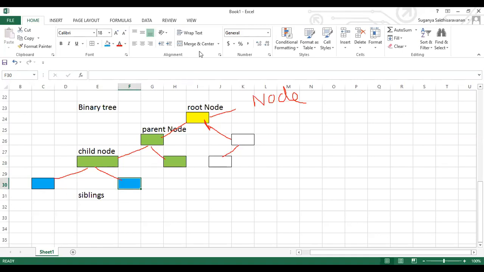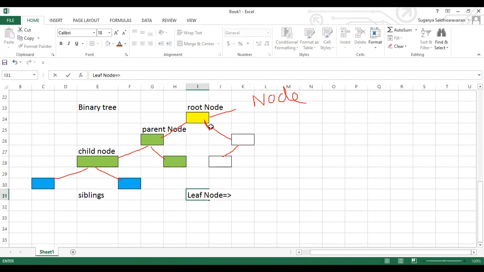So these are the terms we'll be coming across in the tree concept. I'll show you with the implementation, no worries, we'll be seeing them along with the implementation. And when we speak about this tree concept, we'll come across one more term called leaf node. A leaf node is a node which doesn't have any further classification.